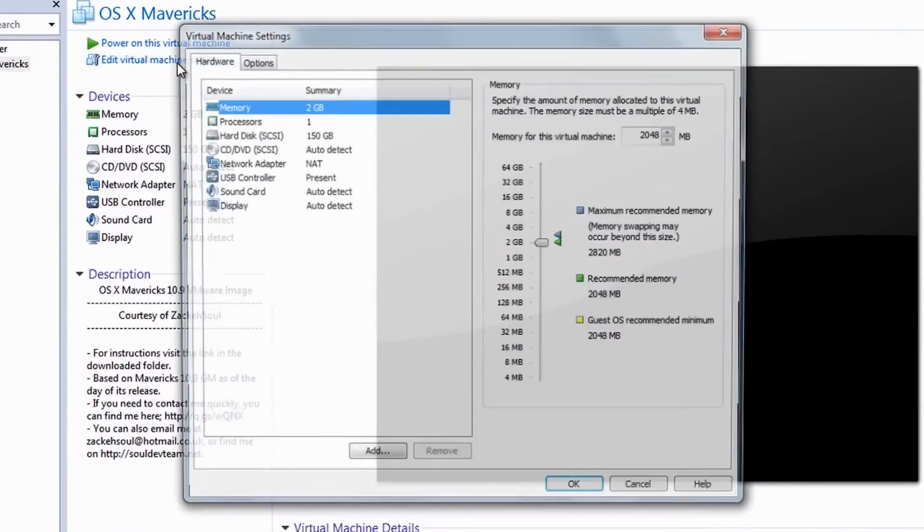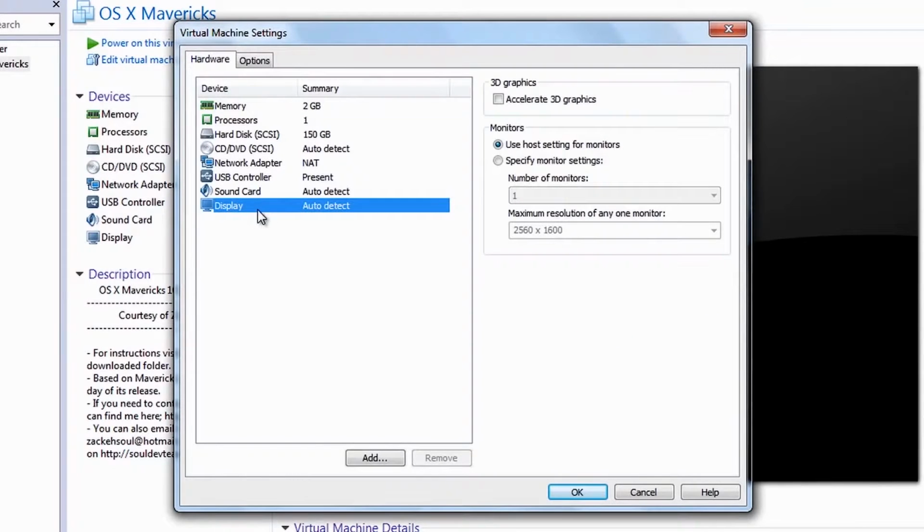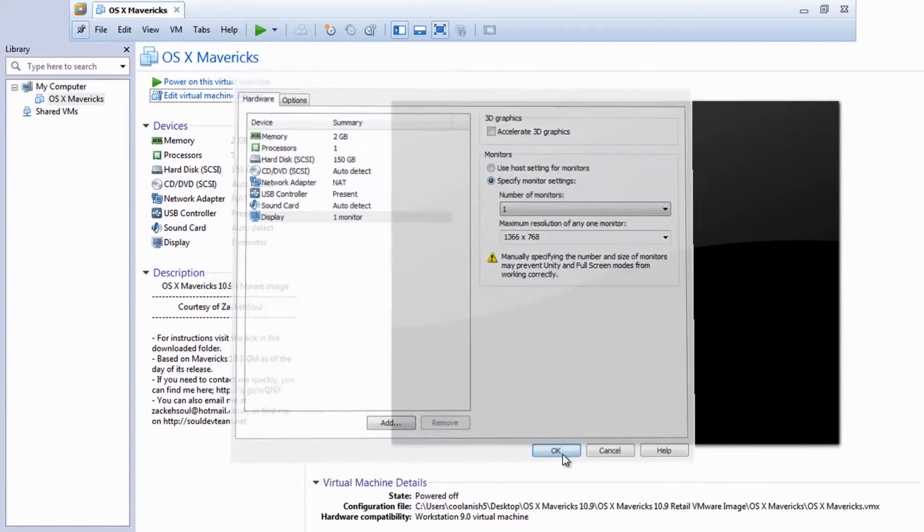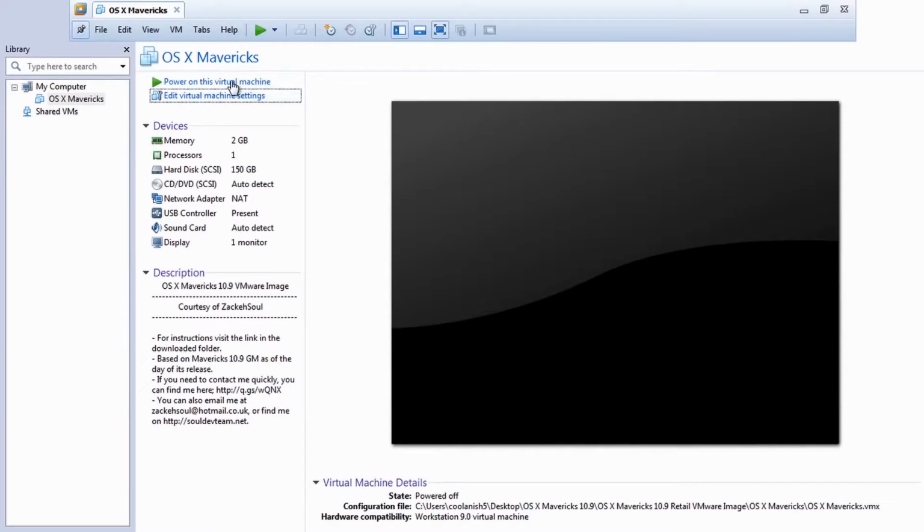And once you're in this screen, go to Displays, and over here you'll have to choose Specify Monitor Settings, and over here you'll have to specify your custom screen resolution. So in my case it happens to be 1366 by 768 resolution format. So once you have set the resolution, just hit OK and try to power on the virtual machine.